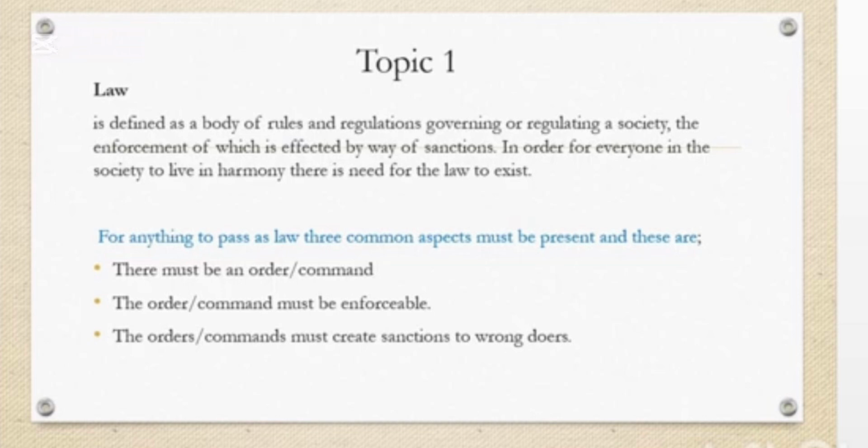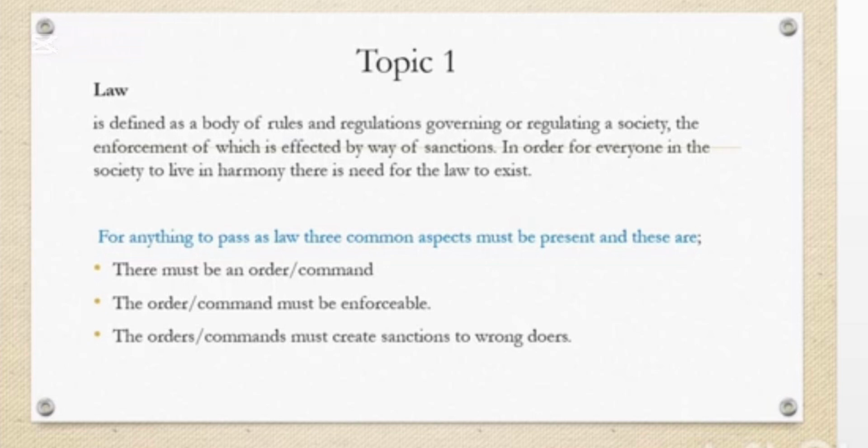Punishments or penalties. For example, we have fine, we have death, we have caution, we have imprisonment. Those are examples of what? Punishment, sanctions. You understand? So, in order for everyone in the society to live in harmony, there must be law, or there must exist law. You understand? And we have what we call the characteristics of law.